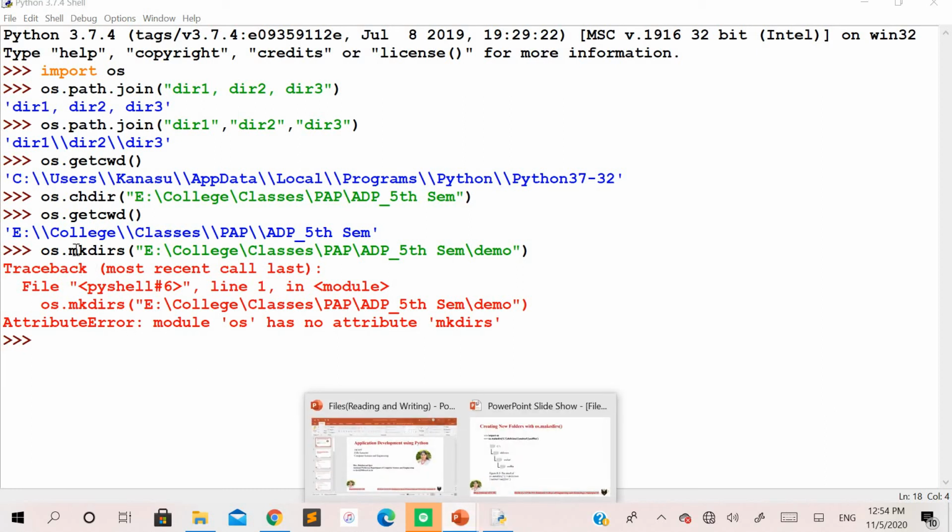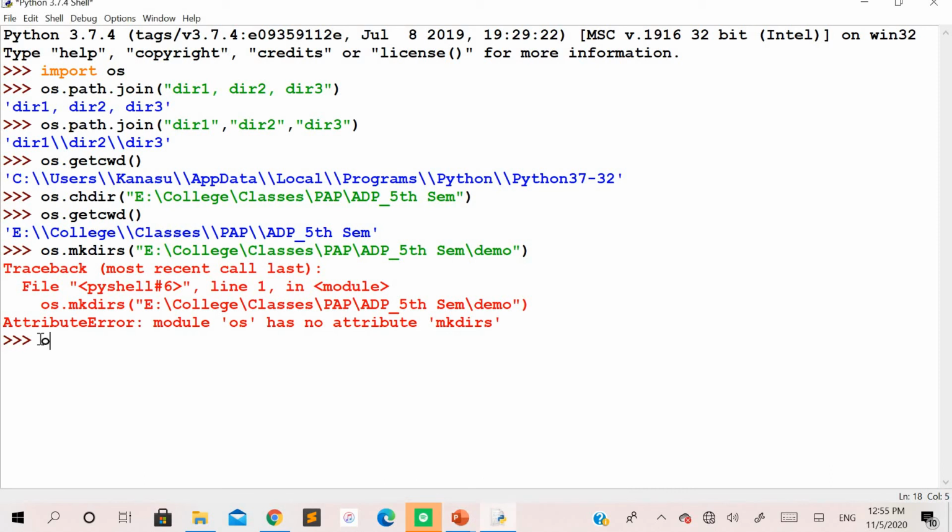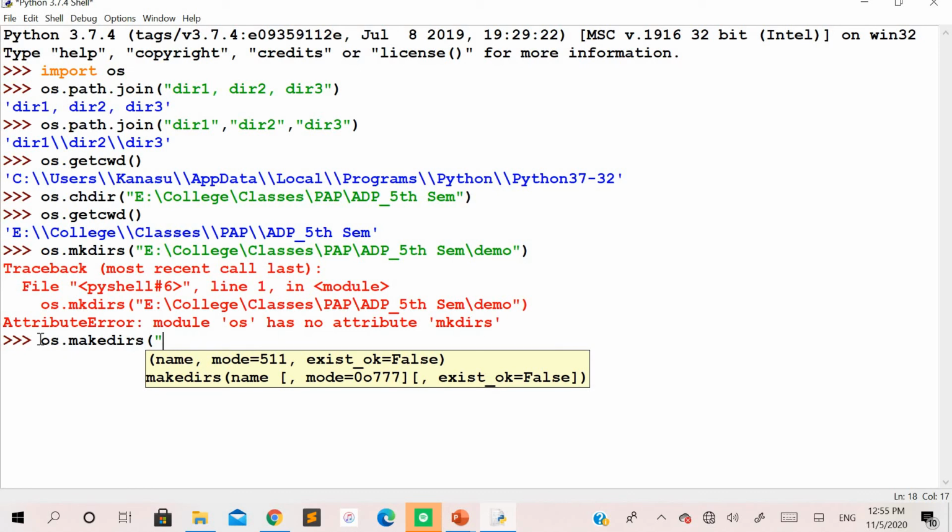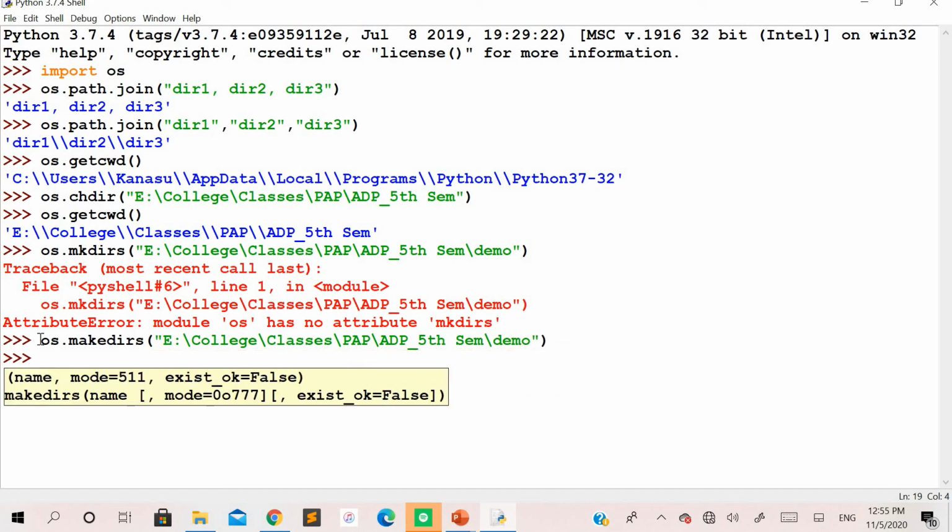Sorry, I made a mistake here. So it is M-A-K-E, right? I just took it as MK here. So os.makedirs with the value, and within this I just want to create one more new folder known as demo here.